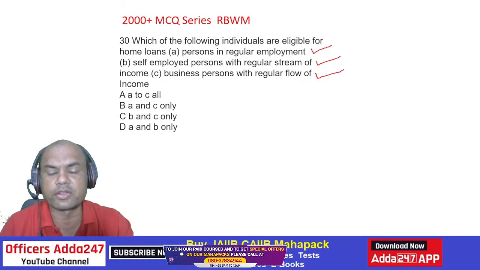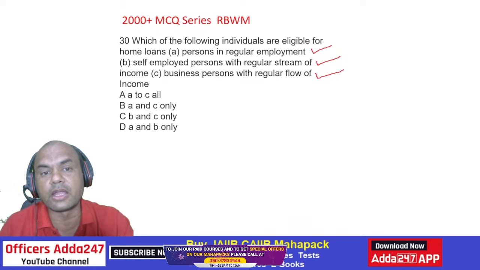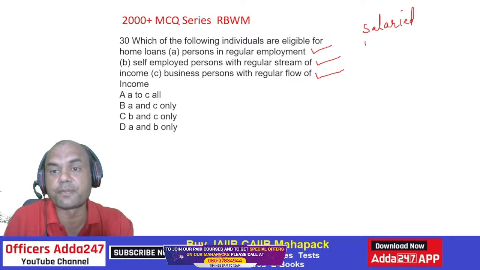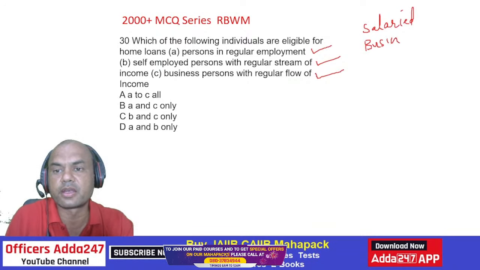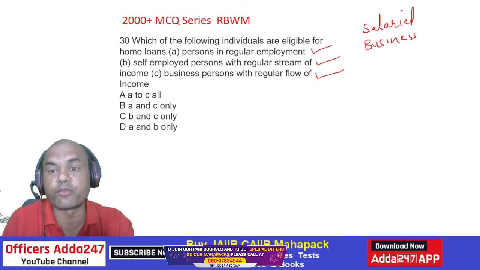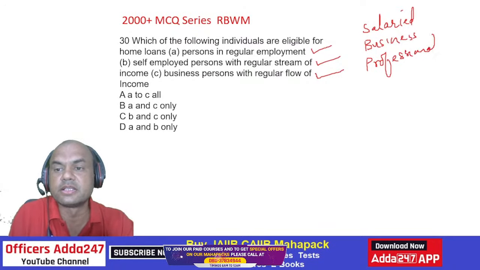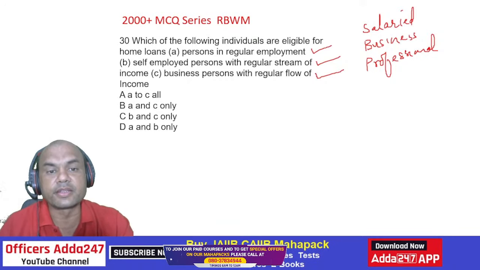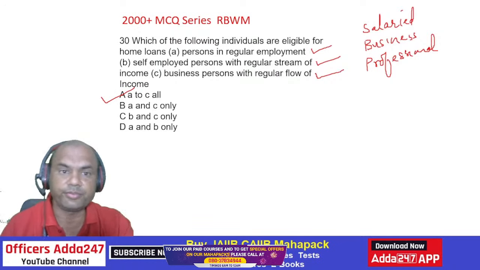After all, the point is home loan should be given, not only can be, it should be given to all. One, salaried person. Then second is business person. And third is professional. This is a separate category. Professional means CA, doctors, all these. So it can be given to any of these. So it is A, B, C, all of them. So the correct answer is A to C, all.